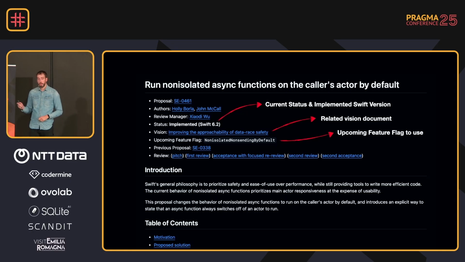Same counts for the feature flag. Some features are just enabled by default. Like task naming, it's not an upcoming feature. You kind of opt in via the initializer that is brand new. But for this upcoming feature, you really have to go into build settings and change something in your project. For a good reason, and I'll share more about that later.